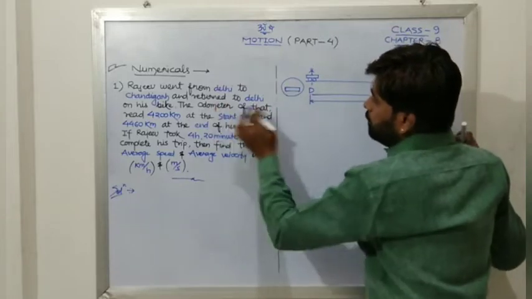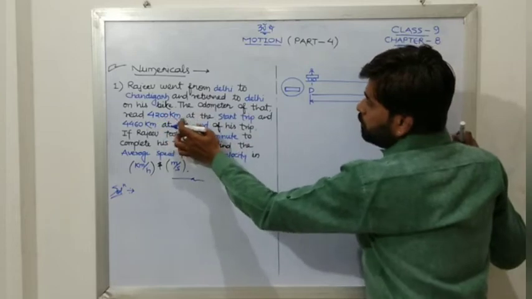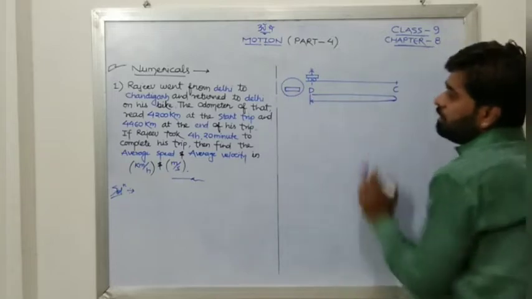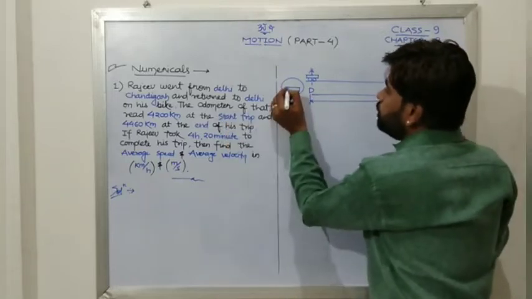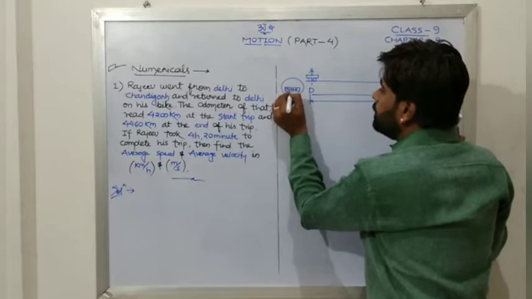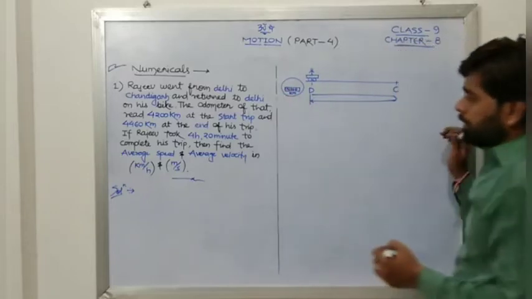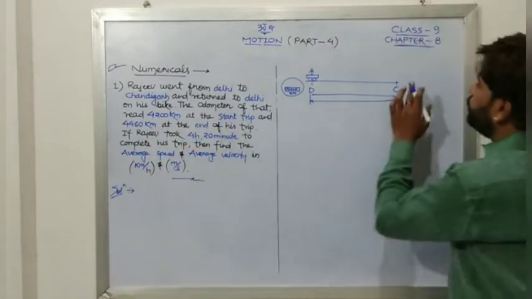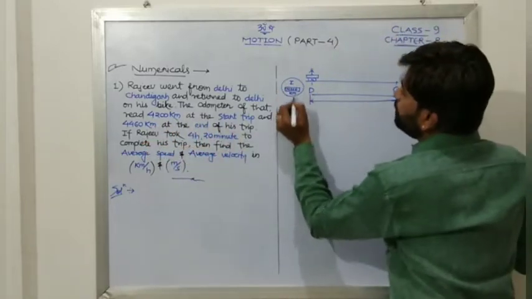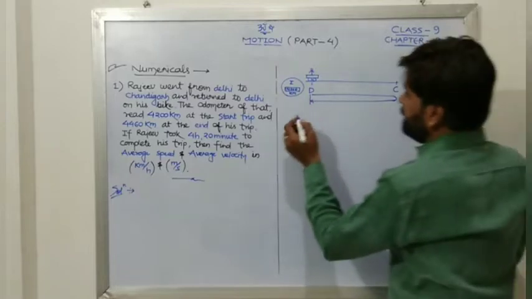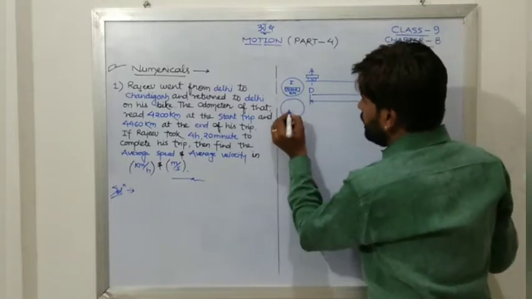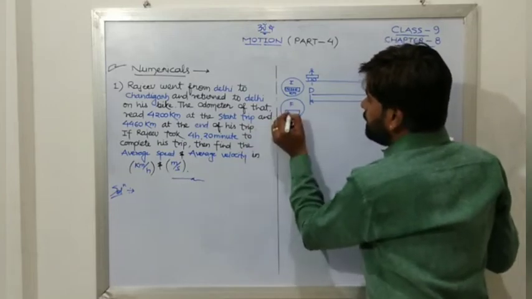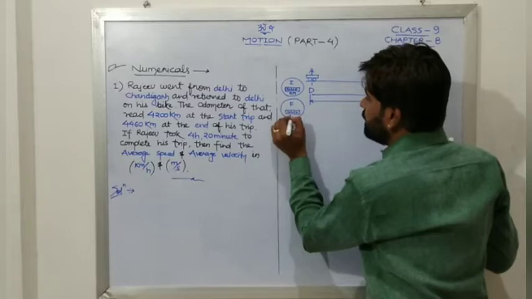So the odometer read 4200 kilometer at the start of the trip. He had started from Delhi, so at the start you had 4200 kilometer. Initial reading. And 4460 kilometer at the end. Now see, this is the initial one. The final one will be here because he came back to Delhi. So finally it is 4460 kilometer.